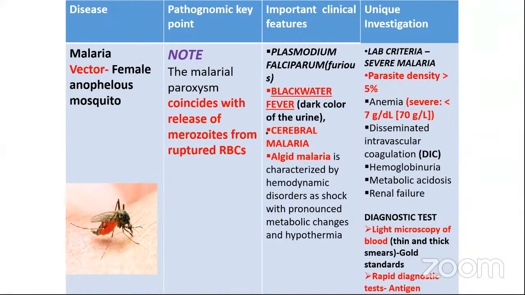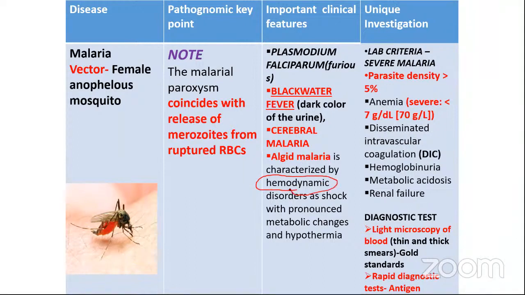And important clinical features, Plasmodium falciparum. It's called furious malaria. And I told you there will be cerebral malaria, with cerebral symptoms, CNS symptoms. And there is a term called algid malaria. What is meant by algid? Whenever you hear the word algid, you have to remember there will be hemodynamic disorders such as shock, blood related.